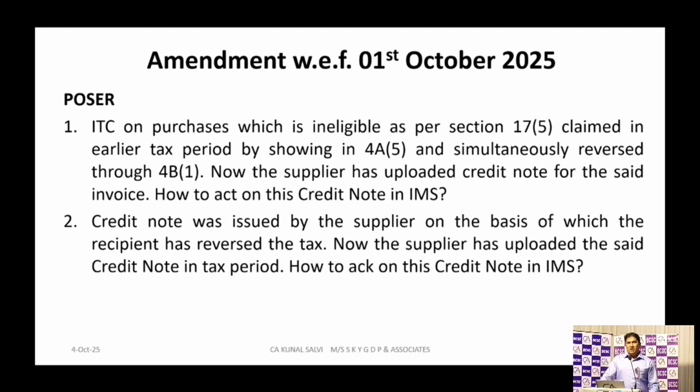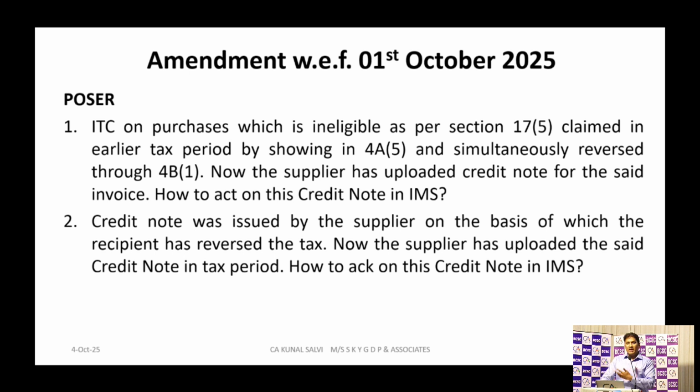If that facility will be there, yes, that facility will be made available, but I don't know whether it will become operational from this October period or the next period. So right now this will be the position. Suppose I have already reversed that ITC suo motu, and the supplier has not uploaded that credit note in August 2025, but is now uploading it in October 2025. It will get automatically reflected in my IMS.